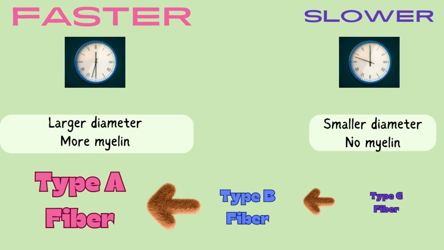There are three nerve fiber types: type A, B, and C fibers. Type A fibers are the fastest, and they have the largest diameter and the most myelin. Type C fibers are the slowest and have the smallest diameter with no myelin. Type B fibers are in between A and C in their speed of transmission, diameter size, and myelination.